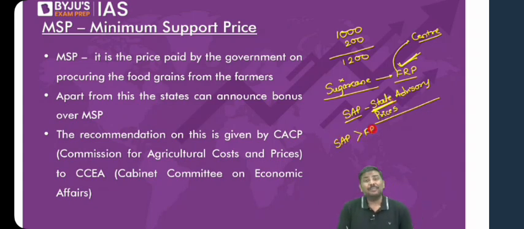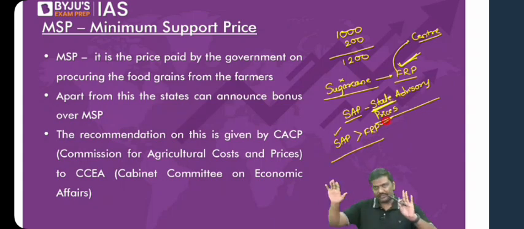Generally, there is no compulsion. But generally, what we see is SAP, that is state advisory prices, is higher than FRP. And what is the logic of having one FRP as well as SAP for sugarcane?